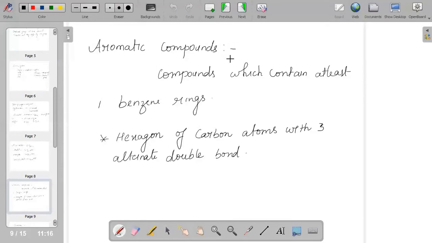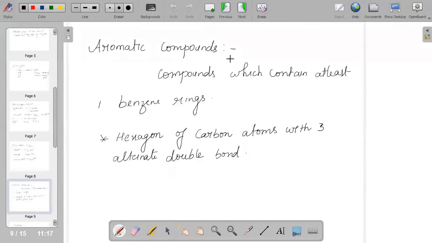And what is benzene? It is nothing but a hexagon of carbon atoms with three alternate double bonds.